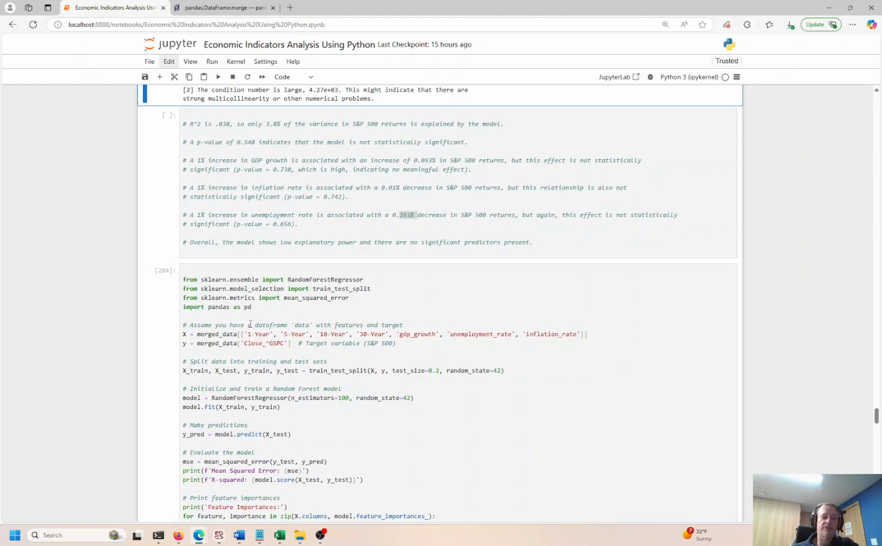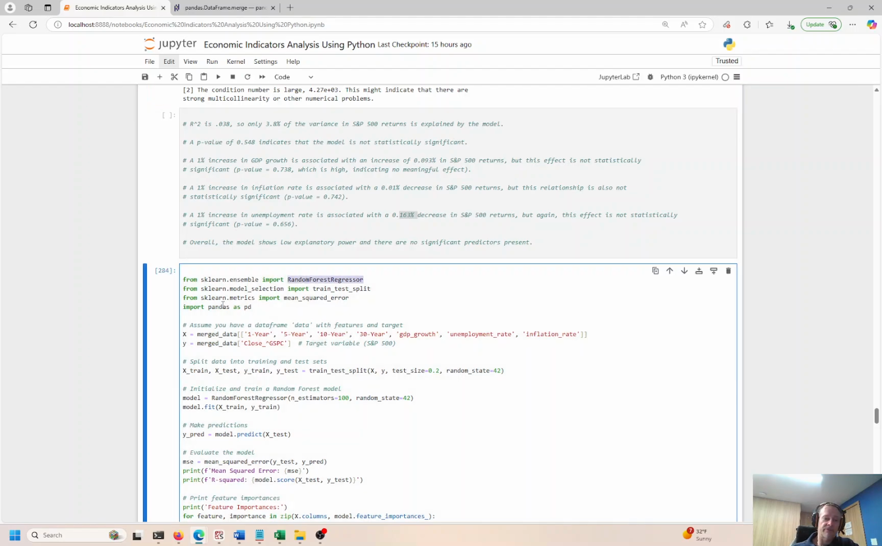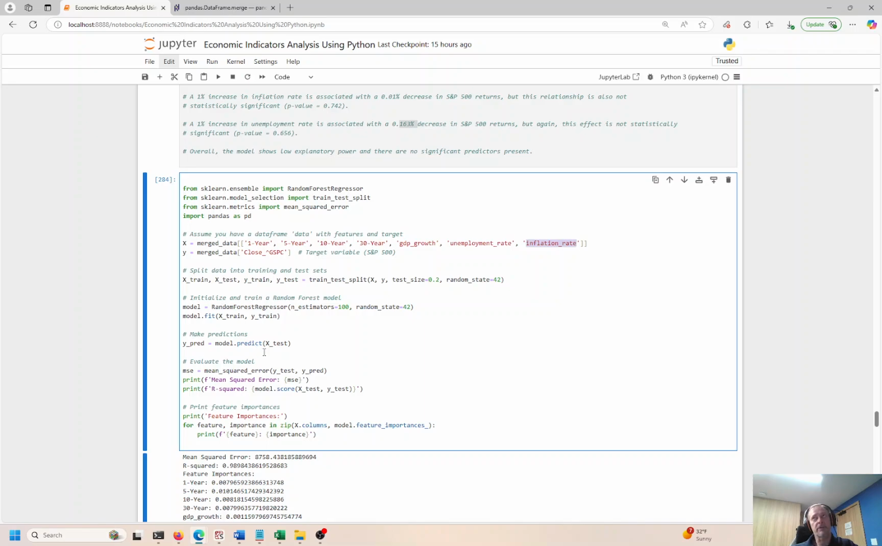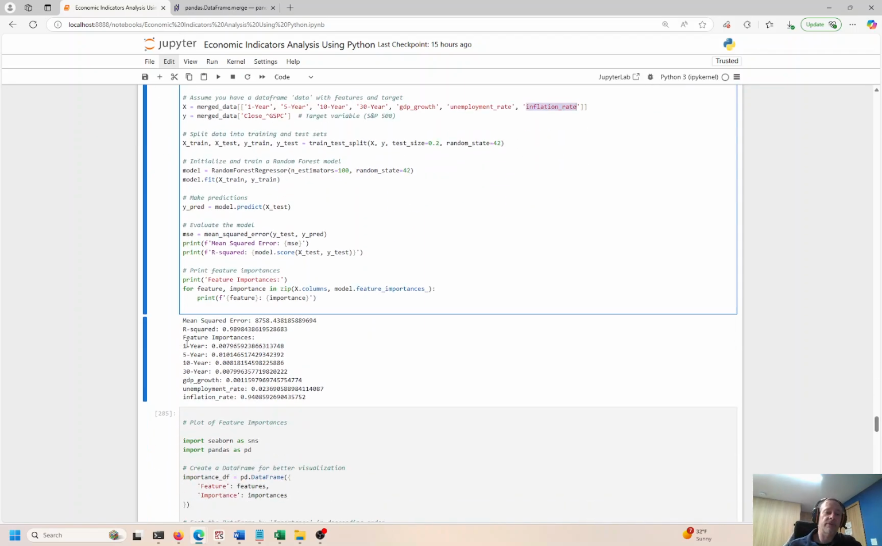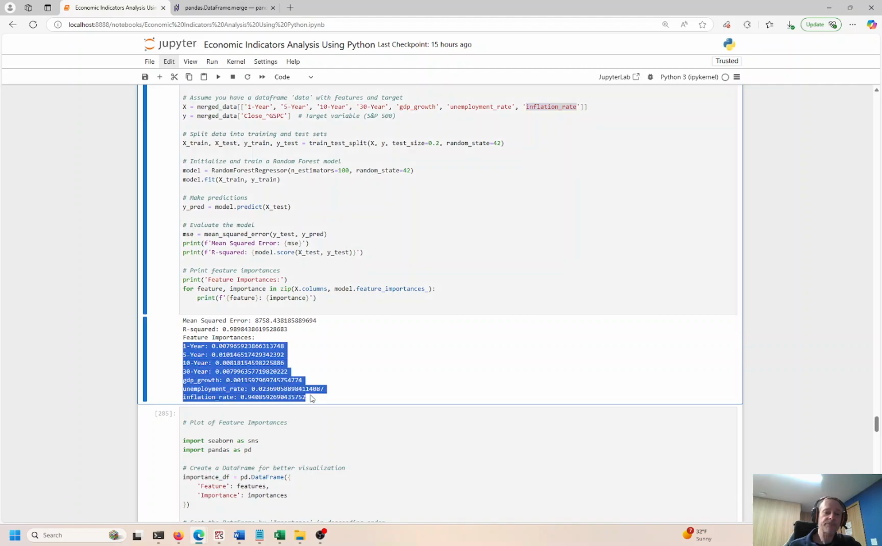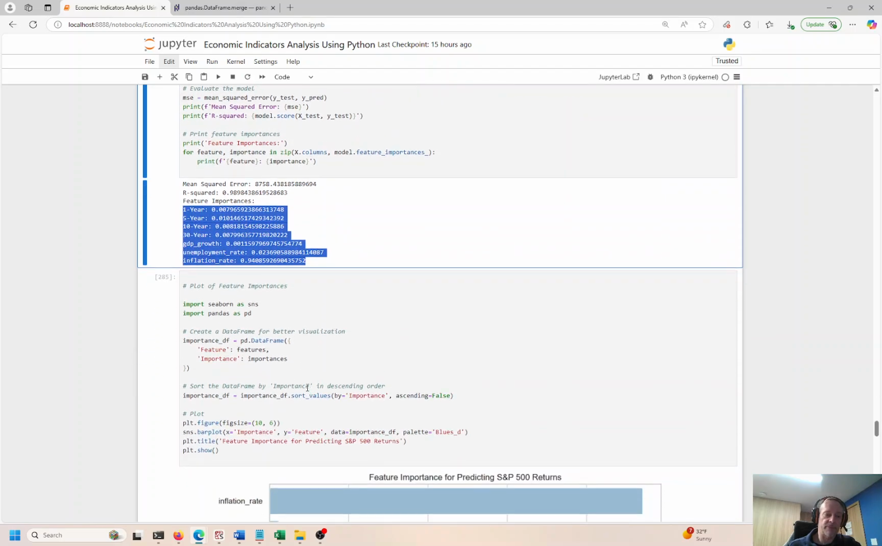Let's look at another machine learning model here. So this is a random forest regressor. Here are the independent variables. Here is the dependent. I'm saying 1, 5, 10, 30 year, GDP, unemployment, and inflation could have an impact on closing price, or we could use this to predict closing stock prices in the S&P 500. So let's run the model. We get a feature importance printout right here, and I'm going to plot that.